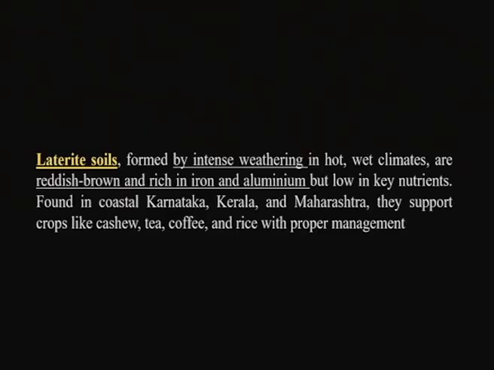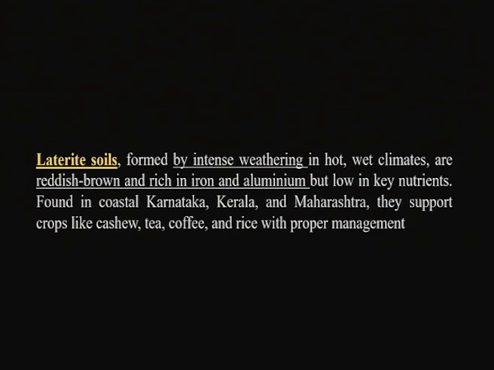Fourth, we have laterite soils. These are the soils which are formed from the intense weathering process, especially when exposed to hot and wet climatic conditions, and typically they are reddish brown. The reddish brown color is mainly because of the presence of iron and aluminum.